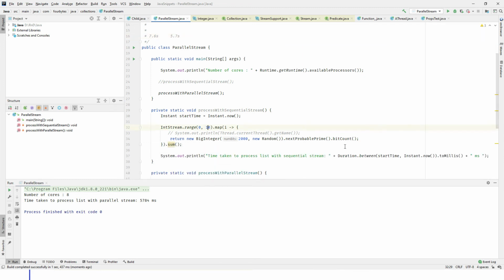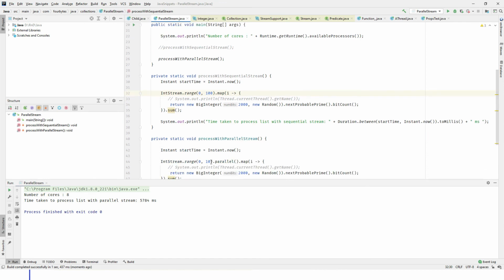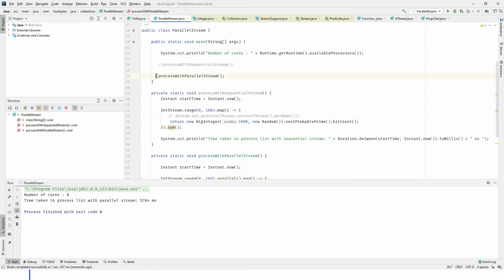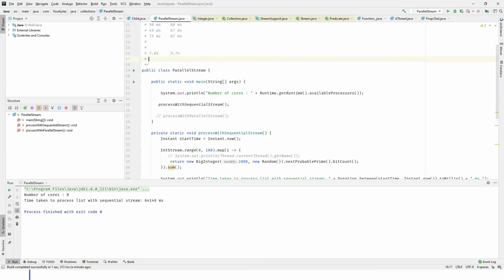Now let's do the same thing for 100 this time, okay? It will take some time. That's the reason after I run this method, I will pause the video until we get the response, okay? So let's run the sequential stream. Yep, done. So it took almost 64 seconds to complete these 100 elements, to get the big integer prime numbers for these 100 elements, okay?